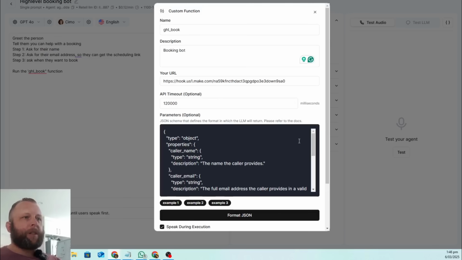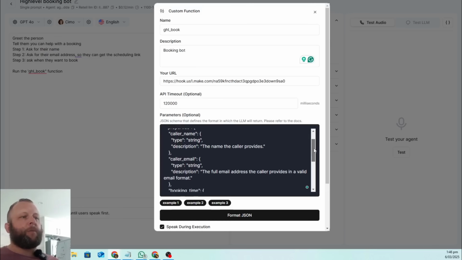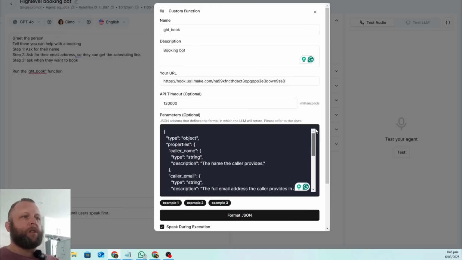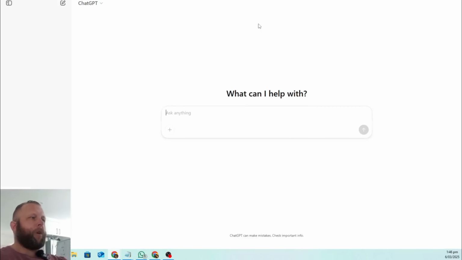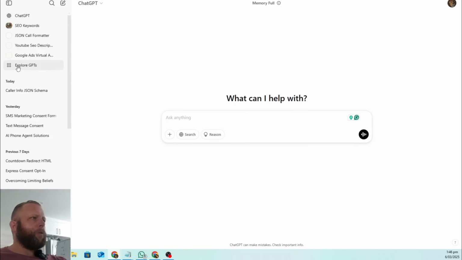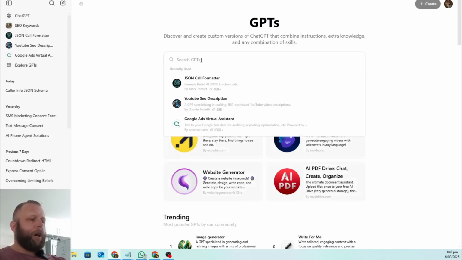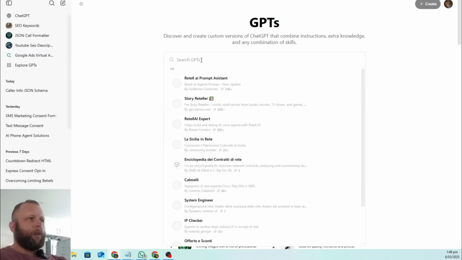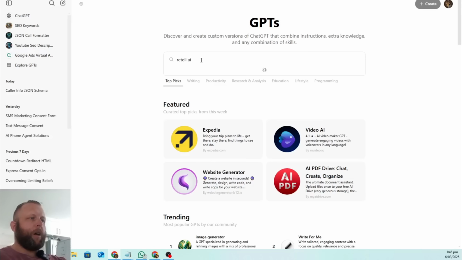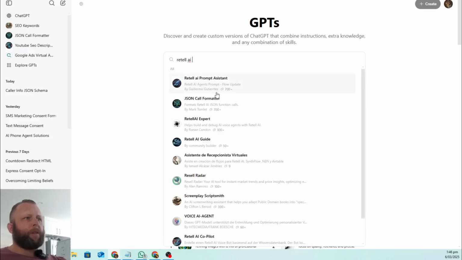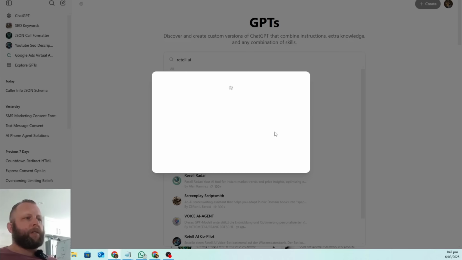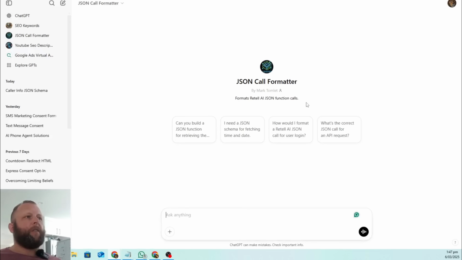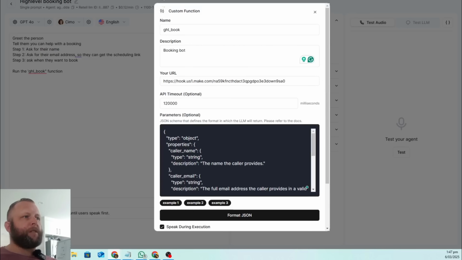So what sort of data do we want to send? And it's formatted in JSON format. So there's really good ChatGPT options for this. Let me bring one up. So if you go to chatgpt.com, you go to explore, and you search up Retell AI, and it should bring up the JSON call formatter. And it's a really good GPT to use if you want to start figuring out how to bring up actual prompts in JSON formats like this.